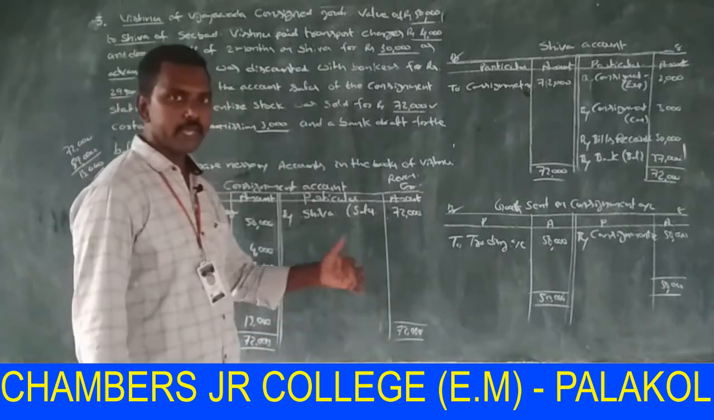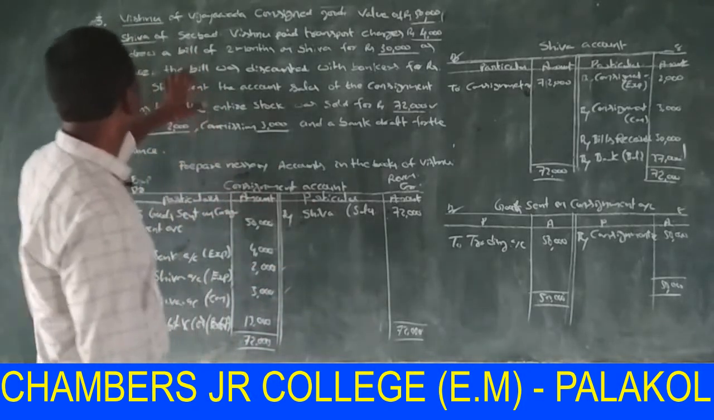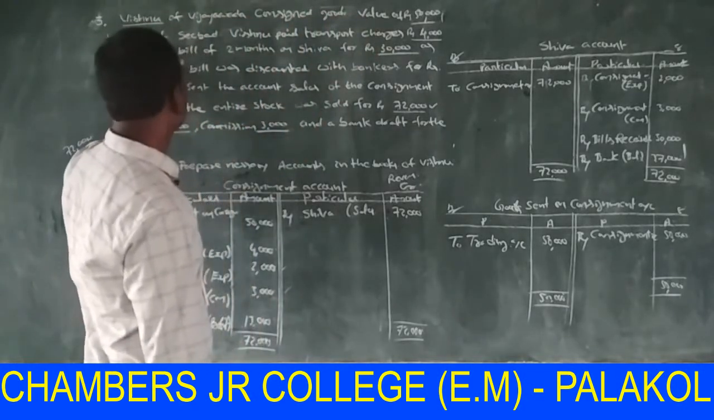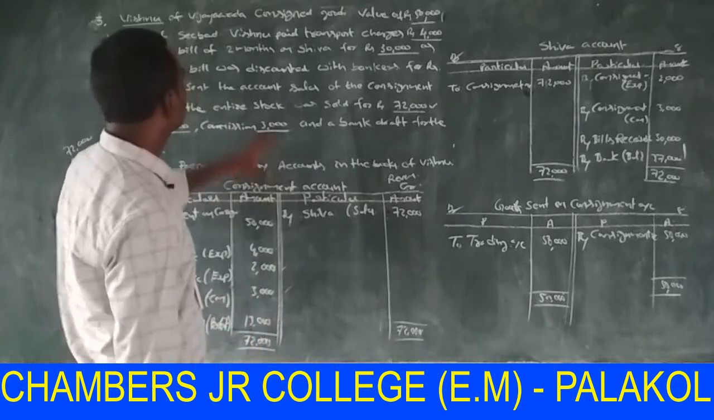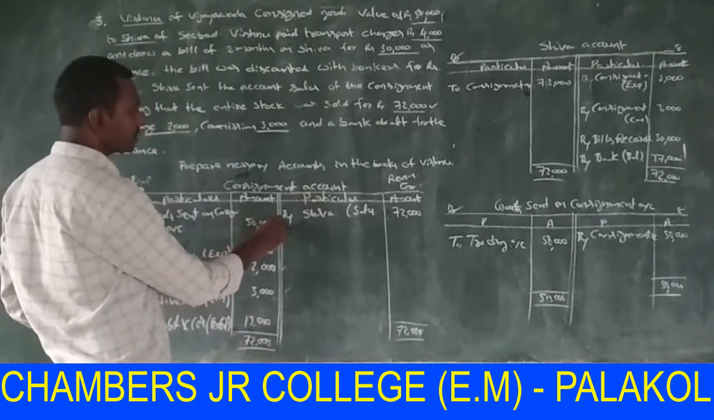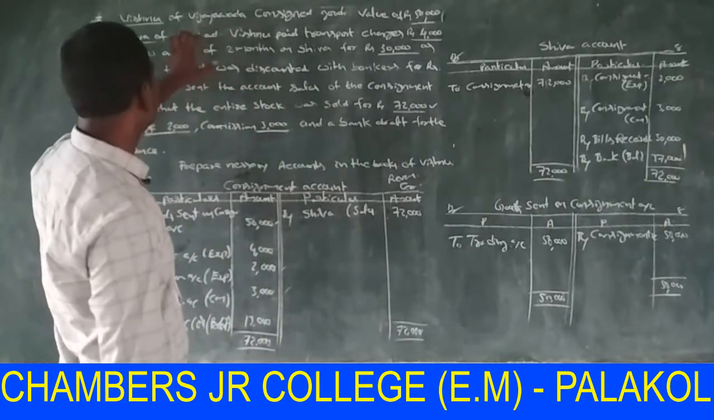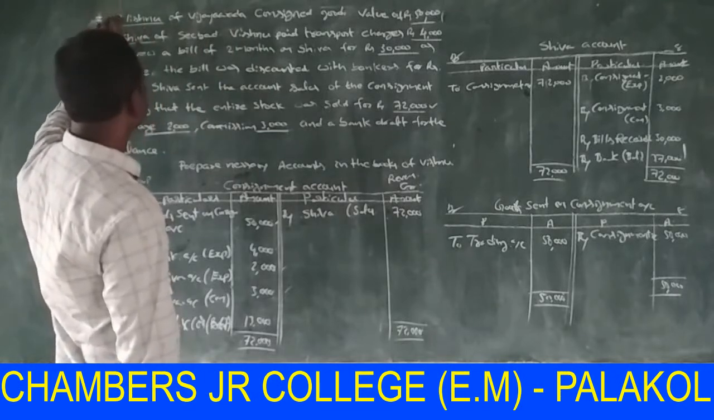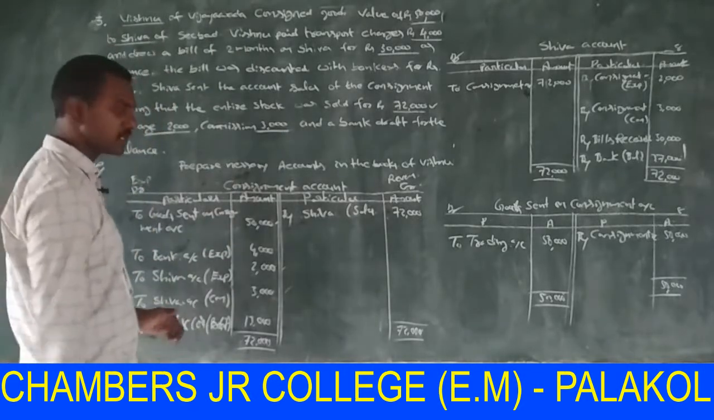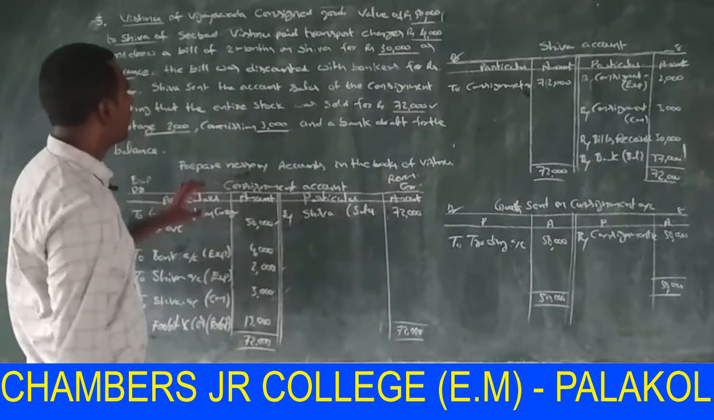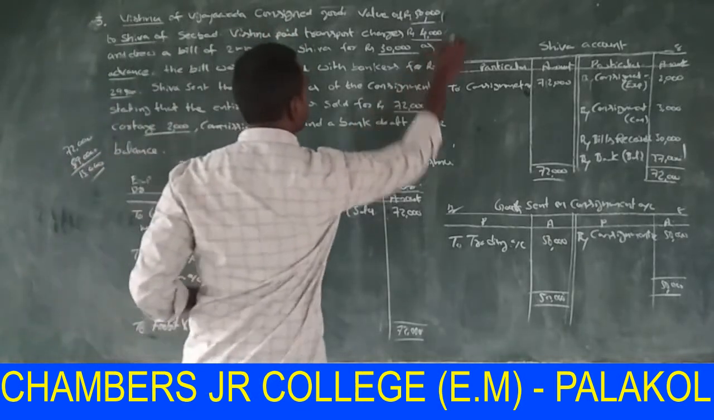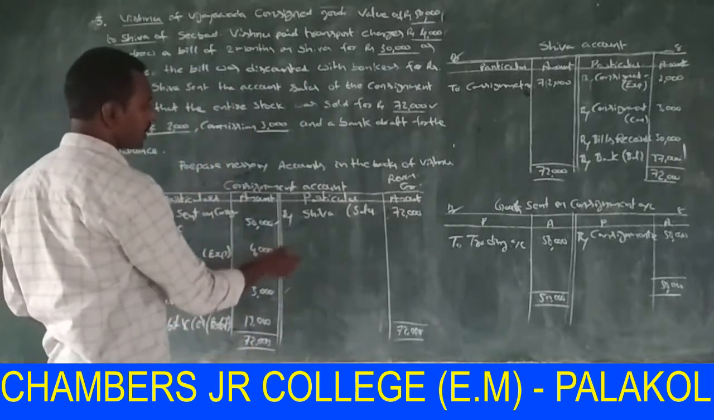Okay. Again, I will explain this sum. Here, Vishnu of Vijayawada consigned goods of value 50,000 to Shiva. The goods sent from consignor to consignee, that amount is 50,000. This amount is purchased by consignor for consignment, so it is an expenditure and is shown in debit side. And Vishnu paid transport charges. This is also an expenditure, also debit in consignment account.